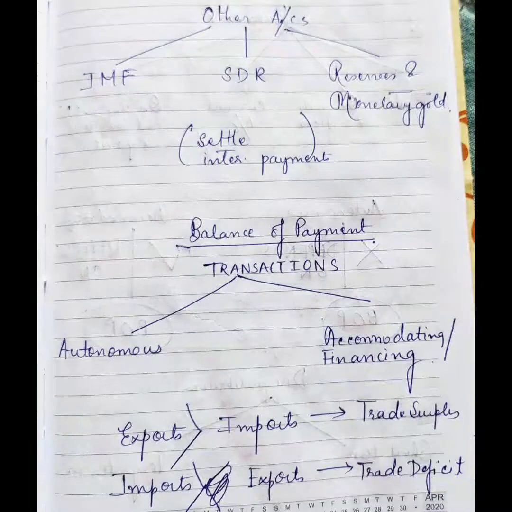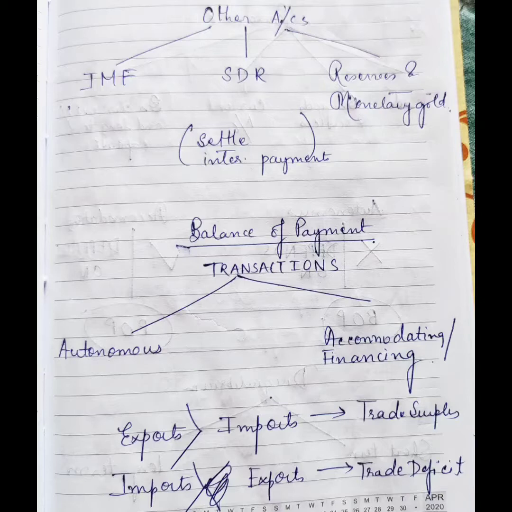We have read about the current account and capital account, and now what are the other accounts? Other accounts are the IMF, International Monetary Fund, SDR, special drawing rights, and the reserves and the monetary gold. Apart from the current and capital account, these other accounts are required to settle the international payments between countries and to settle the deficits and the surplus. Till now we have studied how the deficit and surplus comes, that is, how the exports and the imports lead to a deficit and surplus in BOP.